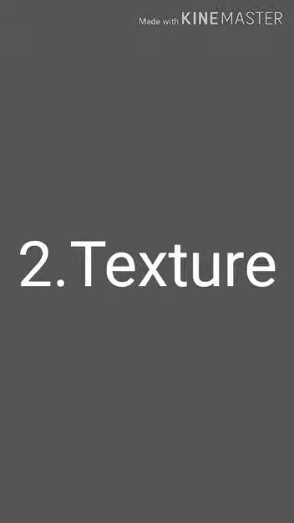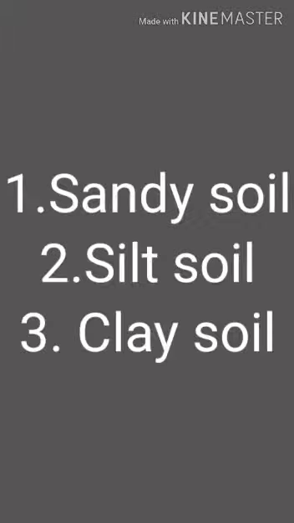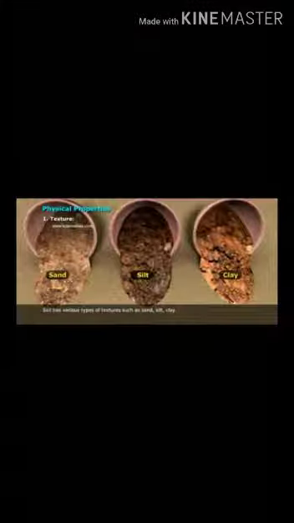Second property, texture. According to texture, soil is classified as sandy soil, silt soil and clay soil. In sandy soil, the proportion of large particles of sand is more. In silt soil, particles are of medium size, and in clay soil, the proportion of small particles is maximum.